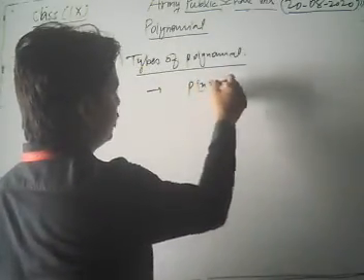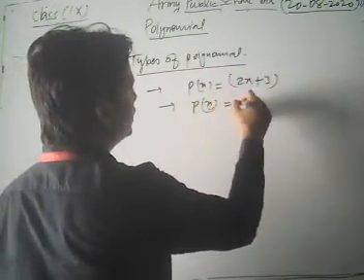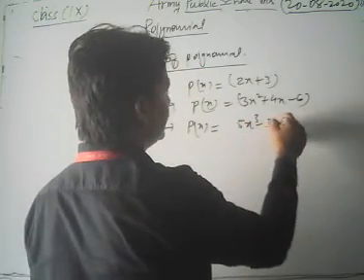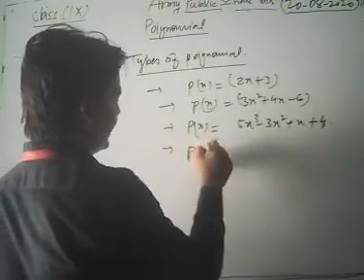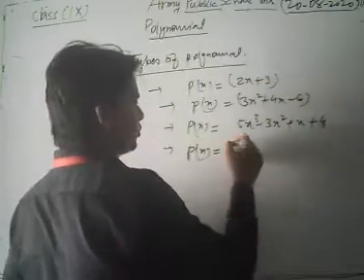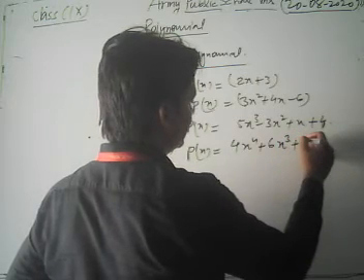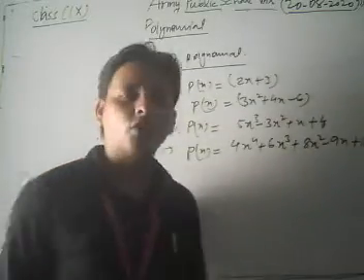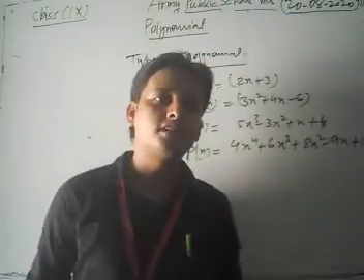First we take a polynomial p(x) equal to 2x plus 3. Second, p(x) equal to 3x square plus 4x minus 6. Third, 5x cube minus 3x square plus x plus 4, and the last one p(x) equal to 4x to the power 4 plus 6x cube plus 8x square minus 9x plus 10. We take four examples of polynomials. Now we discuss the types of polynomial on the basis of degree.